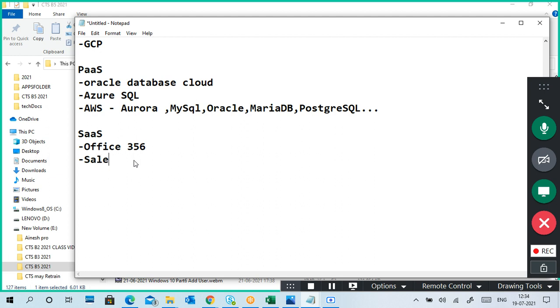Another one is Salesforce. Salesforce is also an online cloud platform. It is more like a CRM, customer relationship management. Customer data and information we store in that cloud.